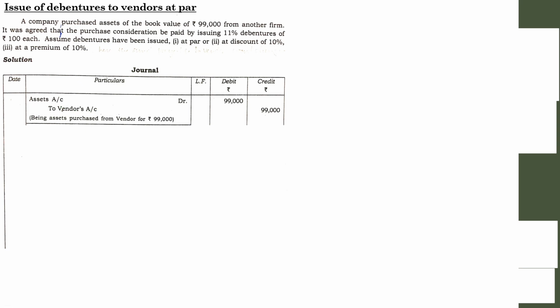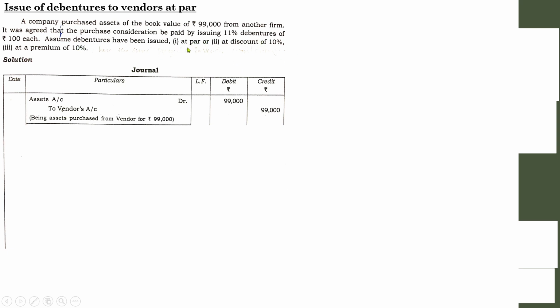There are two entries with regard to the purchase of fixed assets. Next is the entry for the issue of debentures. Here there are three situations. You have to pass entries for the three situations. So you need to pass another three entries for the same transaction, because it was a case of par, discount and premium.